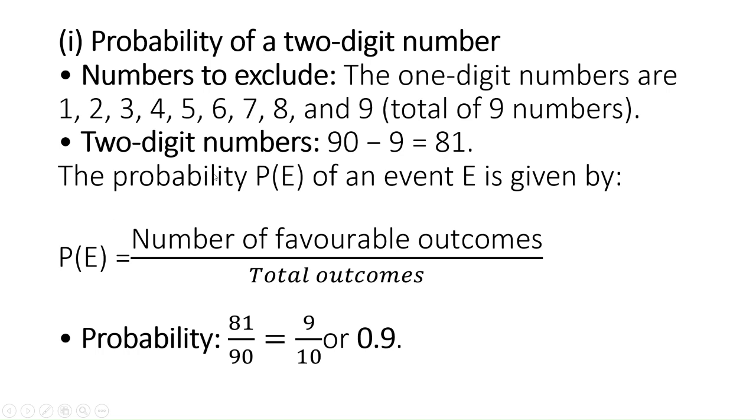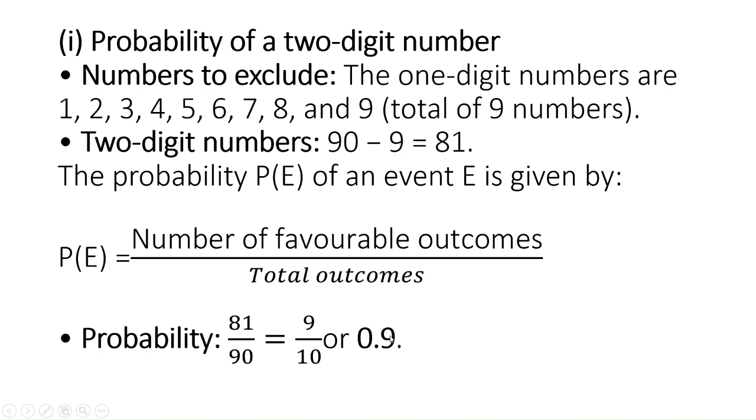The probability of an event is given by number of favorable outcomes by total number of outcomes. Here favorable outcomes are 81. So probability is equal to 81 by 90, or 9 by 10, or 0.9.